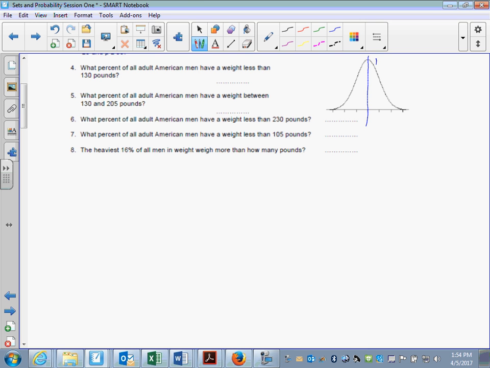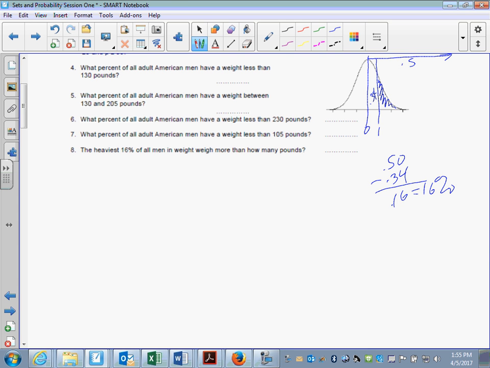Now, the empirical formula tells us that 68% fall between -1 and +1 standard deviation. So 34% or 0.34 falls in this region between 0 and 1. Now, since this region all the way out is 0.5, 0.50 minus 0.34 is 0.16 or 16%. So this is the region here that we're looking at this time.